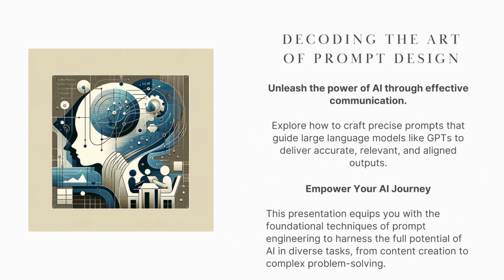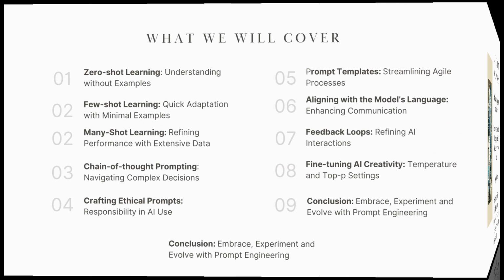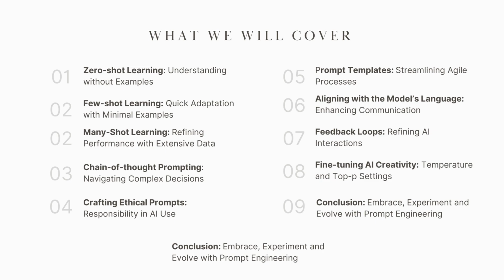So, what exactly is prompt engineering? At its heart, it's the art of effective communication with AI. It's about moving beyond simple questions to crafting precise instructions that guide a large language model to produce exactly what you need. Think of it like being a director, not just an audience member. You're not just watching the AI perform, you're guiding it to give a standout performance. The goal is to make your interactions with AI more reliable, more relevant, and ultimately, more useful in your daily agile work. Here's a roadmap of where we're headed.